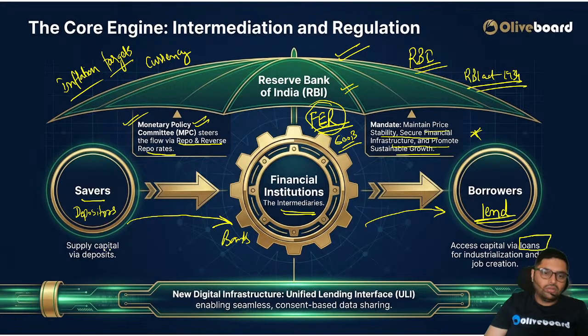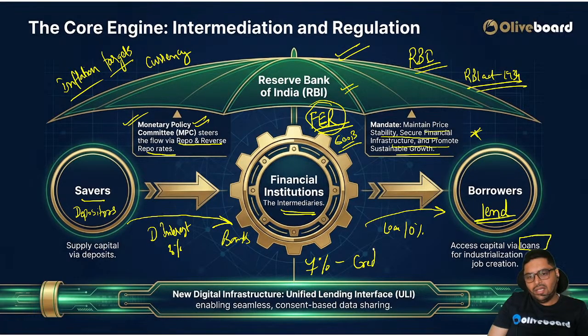So this is the deposit interest rate, maybe around suppose 3%, and lending rate, loan 10%. So this difference of 7% is called credit creation. Here is where the credit is created. Credit creation happens by the banking system.